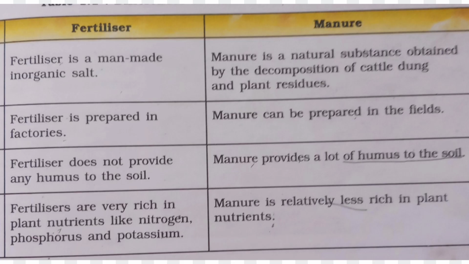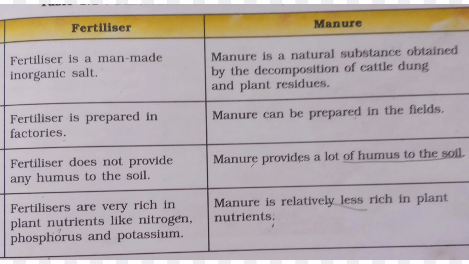Now let us discuss the differences between fertilizers and manures. Fertilizer is a man-made inorganic salt, whereas manure is a natural substance obtained by the decomposition of cattle dung and plant residues. Fertilizers are prepared in factories. Manures can be prepared in the field.